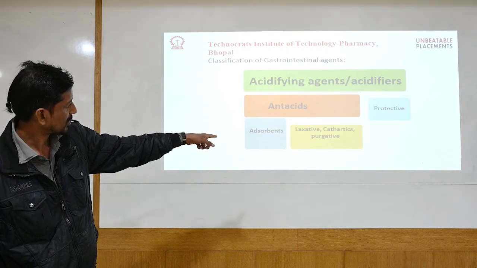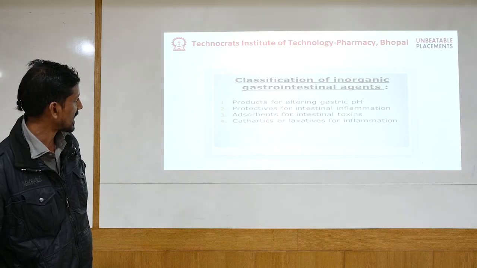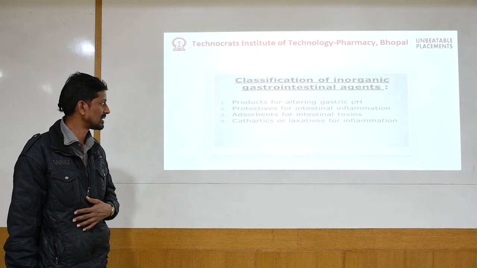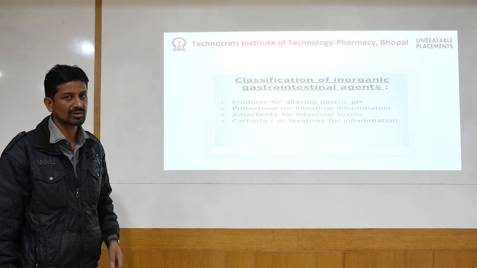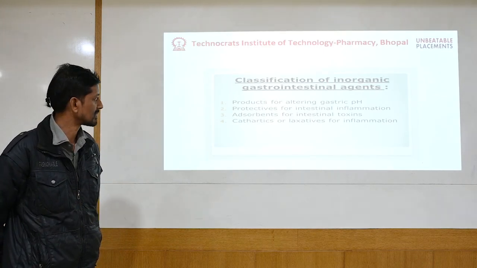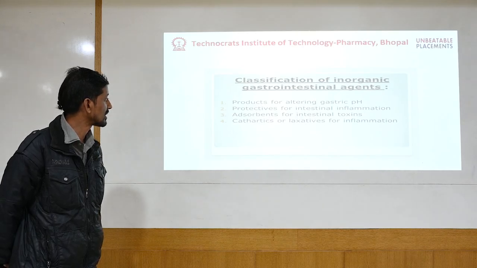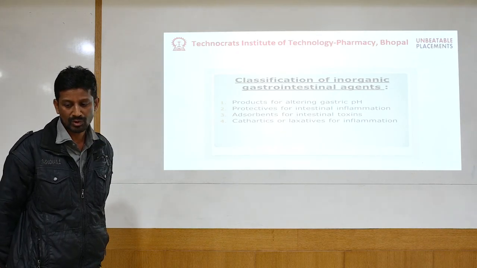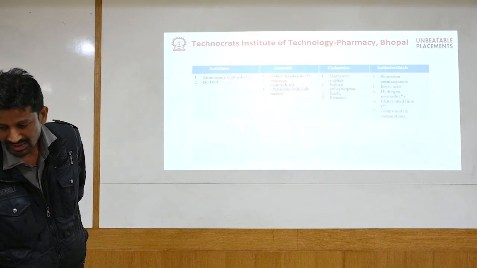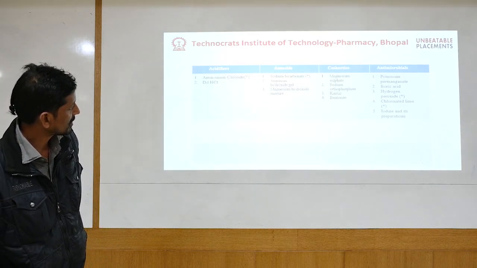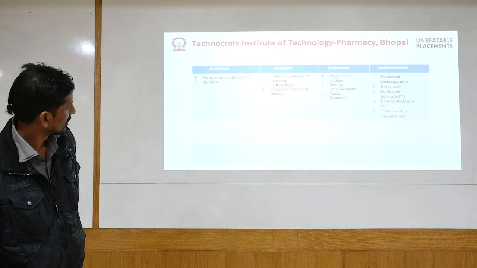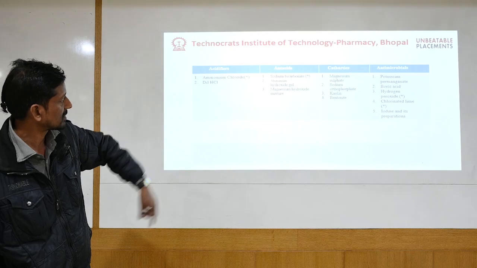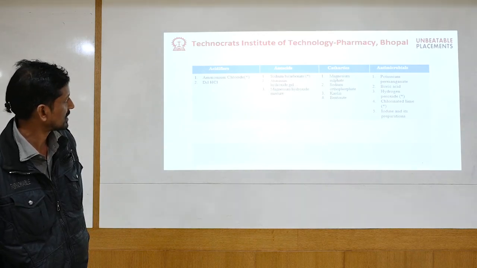Then there are protectives and absorbents. They basically act against various inflammations, diarrhea, dysentery, and various intestinal toxins, maybe from bacteria, virus, or fungus. Then there is the final category, the cathartics or laxatives, and one important topic, purgatives, which increase the gastric motility. So motility is increased because of these cathartics, which are mainly basic in nature.